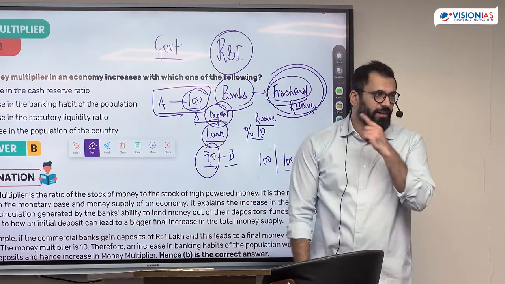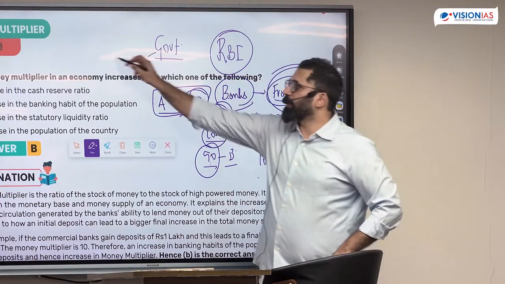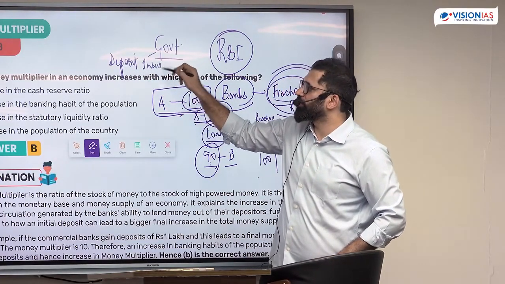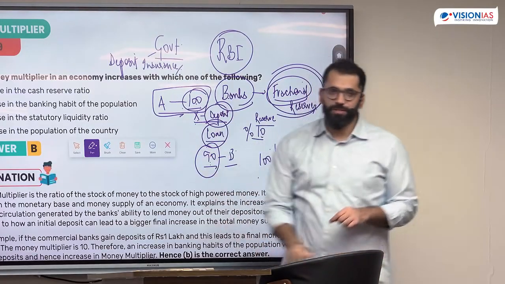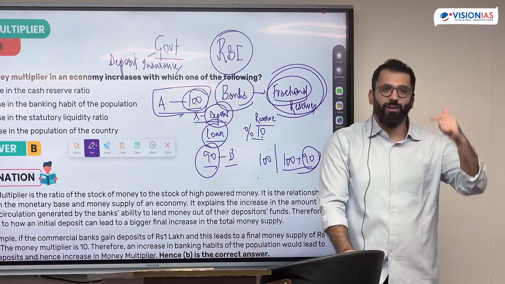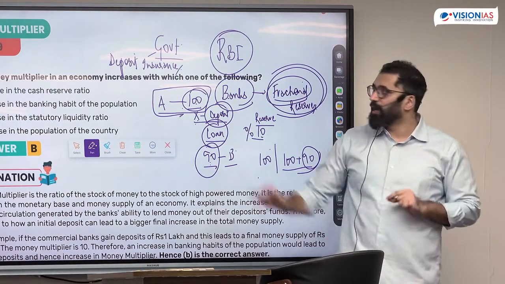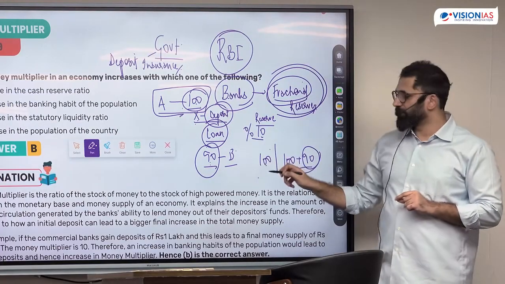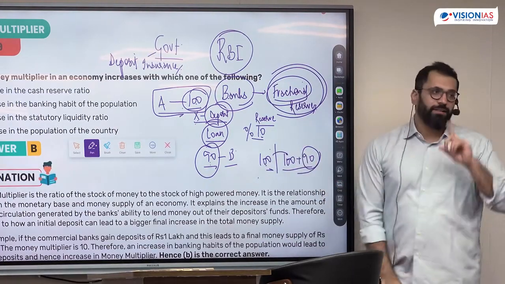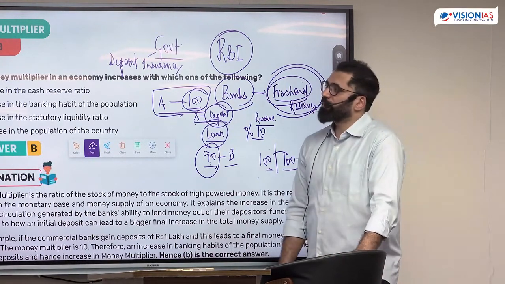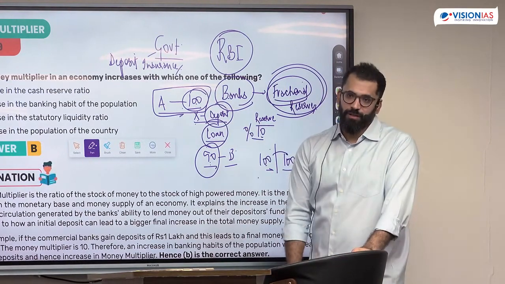This is the role of the government. What does the government do to create this trust? The government has created the feature of deposit insurance. Up to 5 lakh your money is safe, so that you don't rush if there is a problem with the bank. Otherwise, RBI also has regulations. But this process from deposit to loan, I have created from 100 to 190. This is what is called the money multiplication process. The question is asking, money multiplier increases with which of the following?